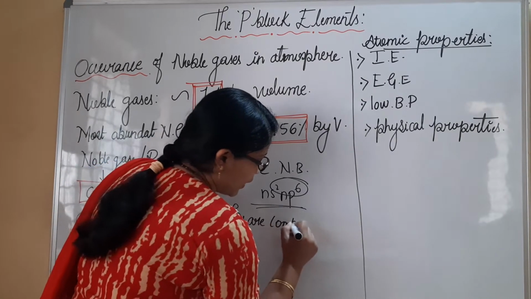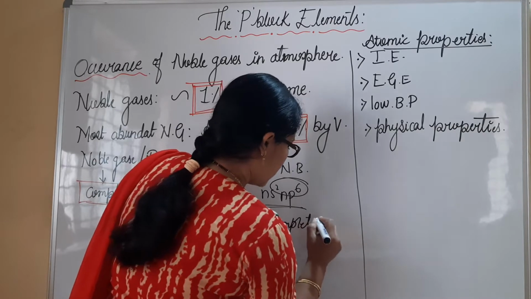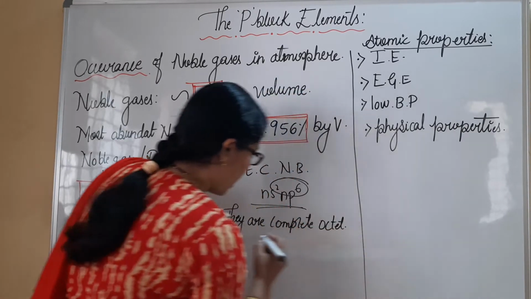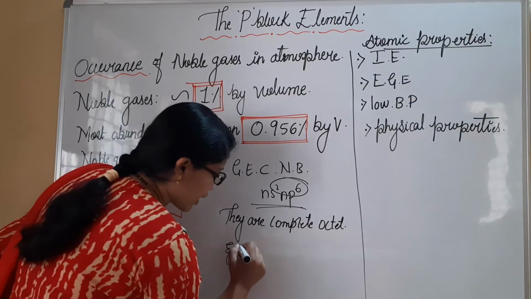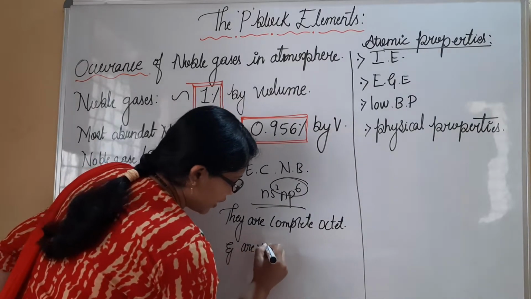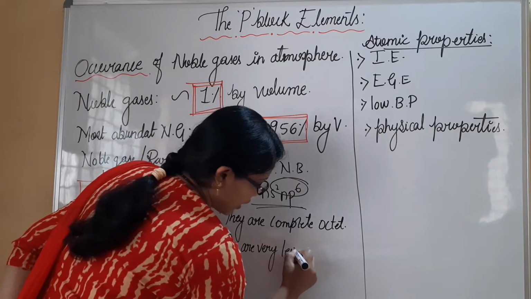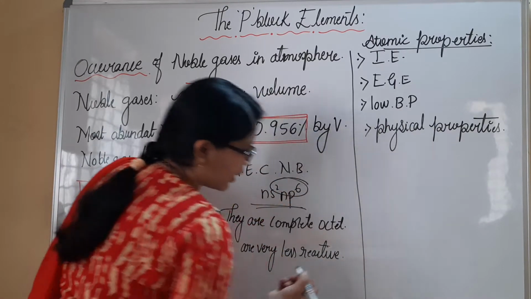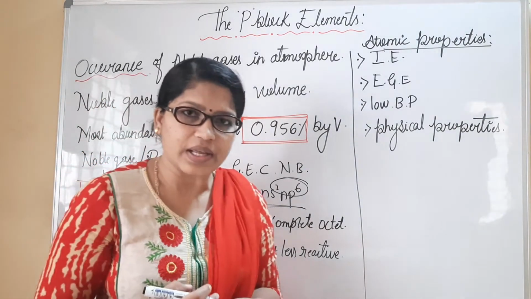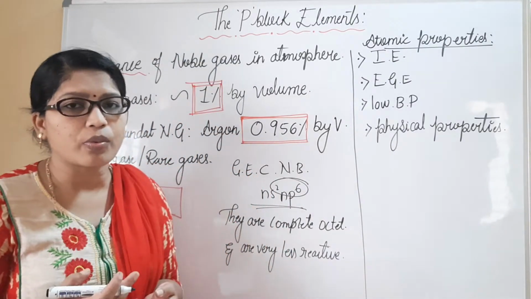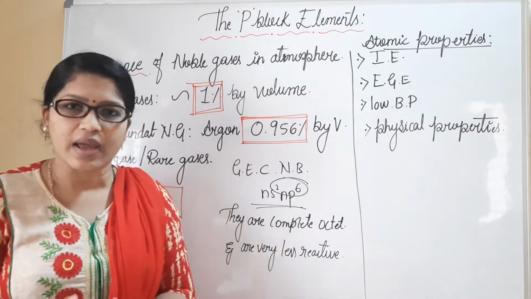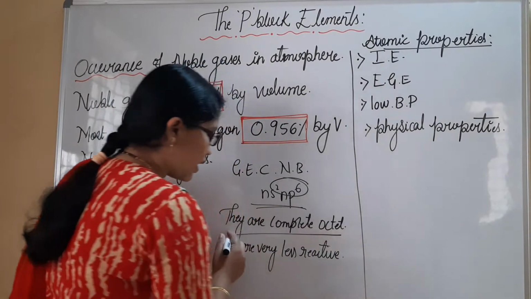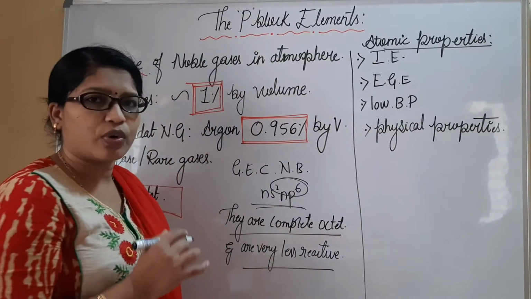They have a complete octet and are very less reactive. As they have a complete octet, they neither want to take electrons nor give electrons to any atom or molecule. That is the reason they are considered very less reactive noble gases.